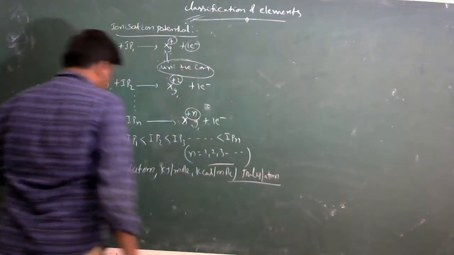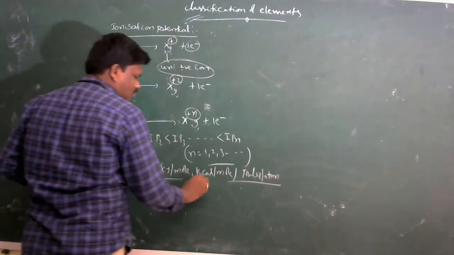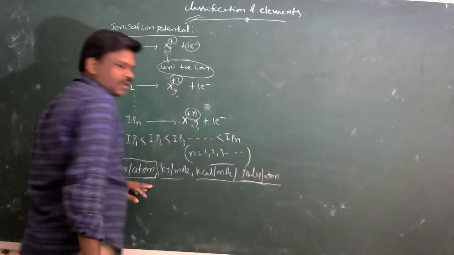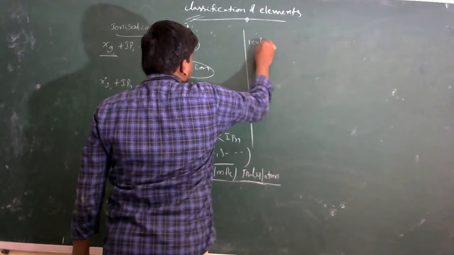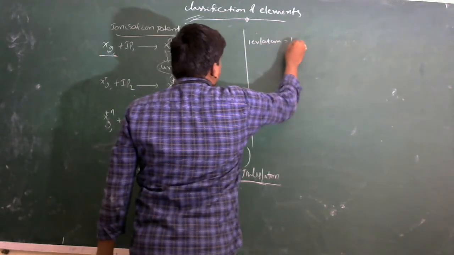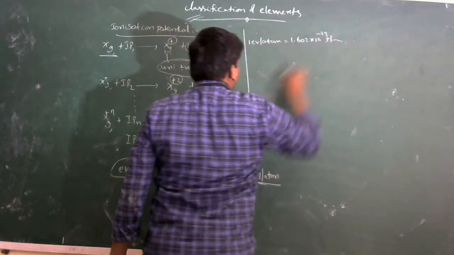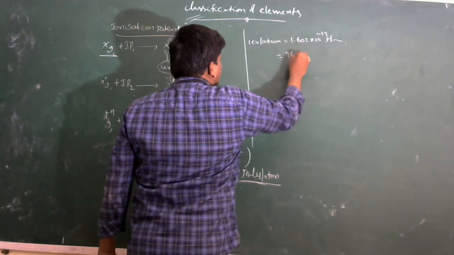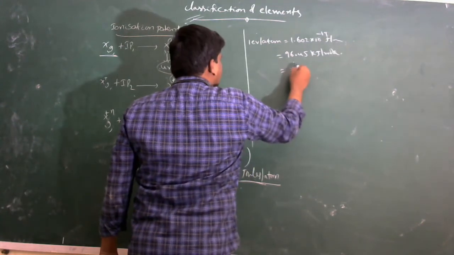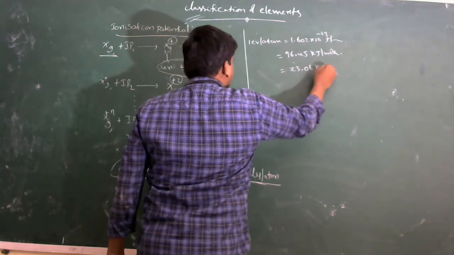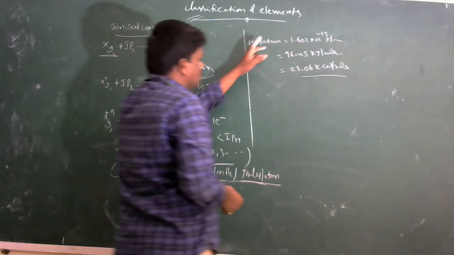Here 1 electron volt per atom is equal to 1.602 into 10 power minus 19 joules per atom, or 96.45 kilojoules per mole, or 23.06 kilocalories per mole. This is the conversion of units.